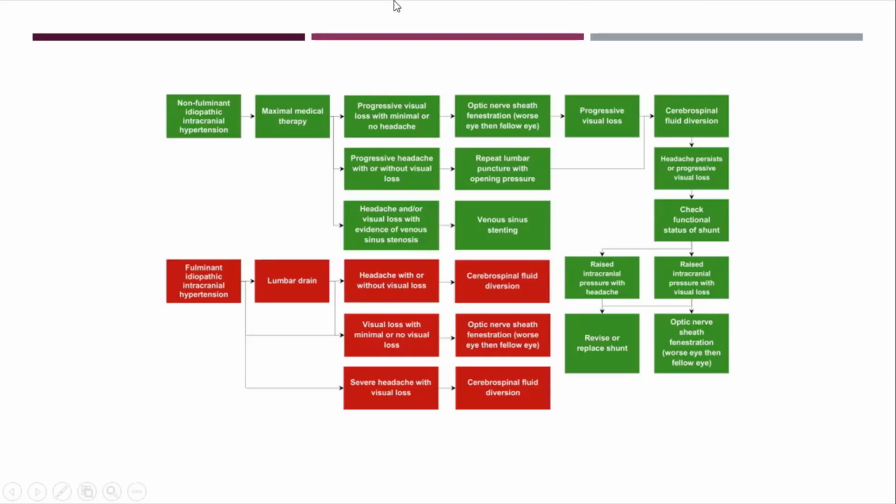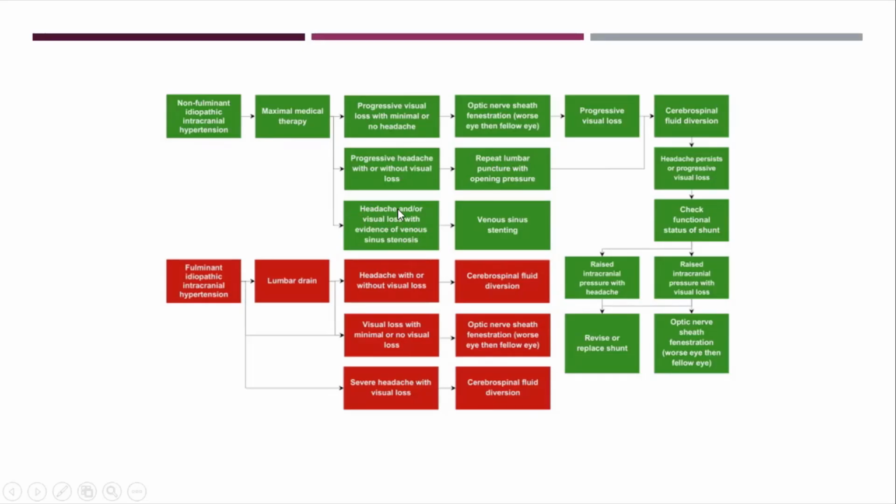Coming to non-fulminant IIH: maximum medical therapy, progressive visual loss with or without minimal headache. So what can we do? Optic nerve sheath fenestration. If the optic nerve sheath fenestration is okay, we will leave it. If the patient is having progressive vision loss, we can advise the patient for a CSF diversion procedure. In patients with predominant headache without vision loss, we can do a diversion procedure, that is lumbar puncture with opening pressure, again a diversion procedure.